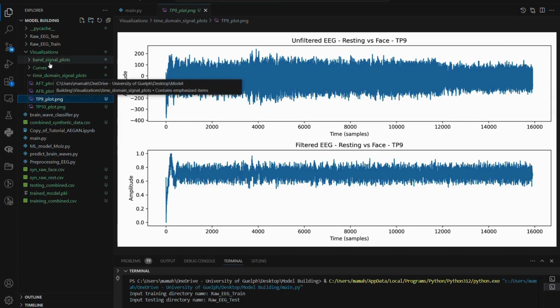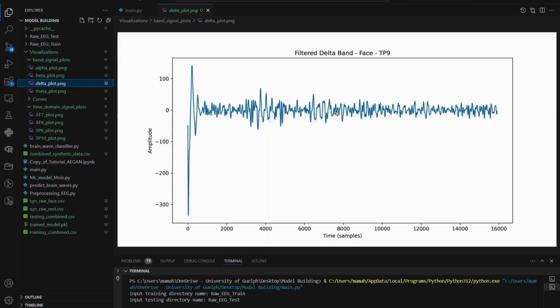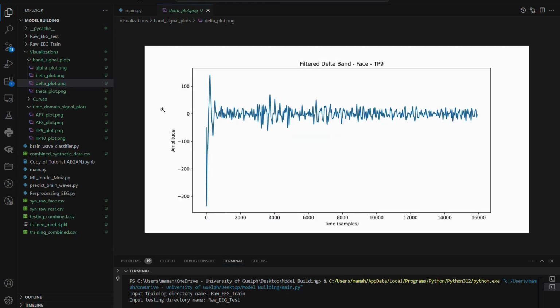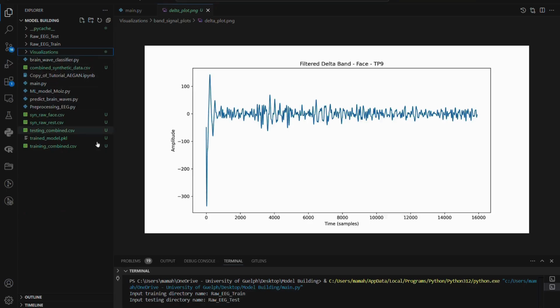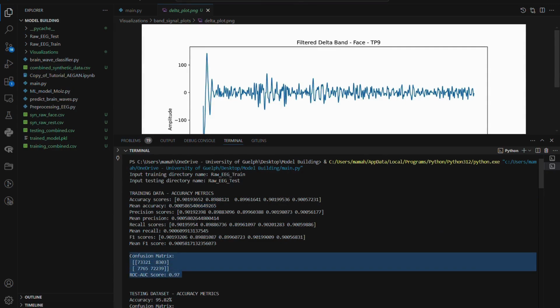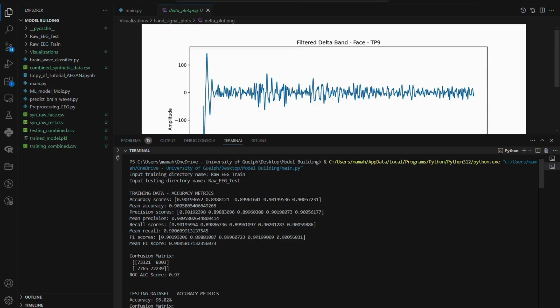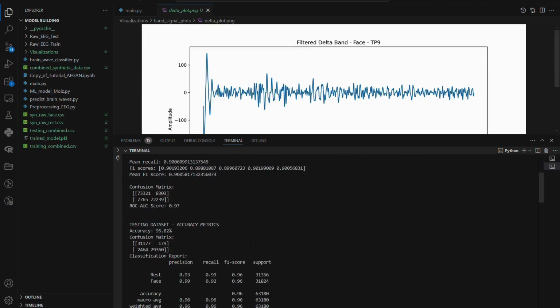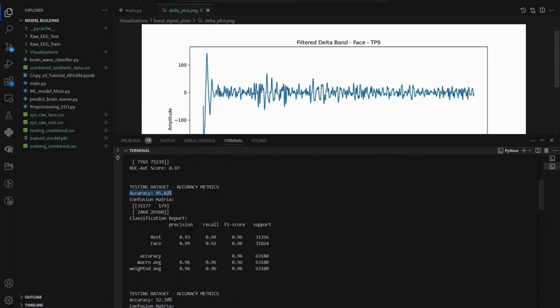Additionally, the frequency band plots show different brainwave ranges for analyzing patterns of brain activity. Now, after filtering, we trained our model, which received a training accuracy score of around 90%. Along with other metrics included here, including a confusion matrix. After training, we tested an unseen real dataset on our model, and it received around a 95% testing accuracy, along with some other metrics shown here.